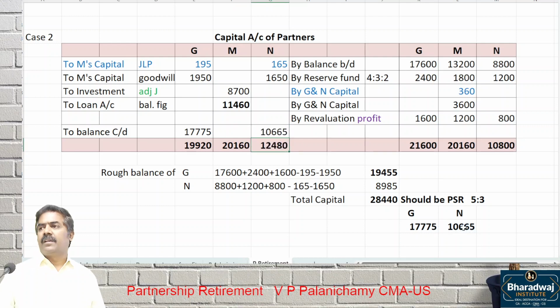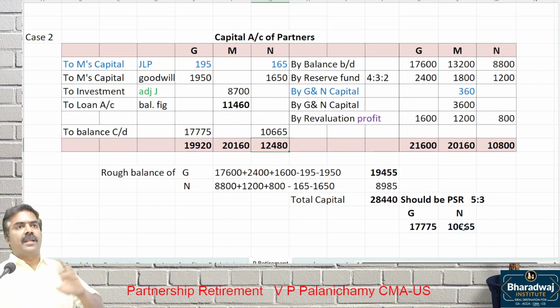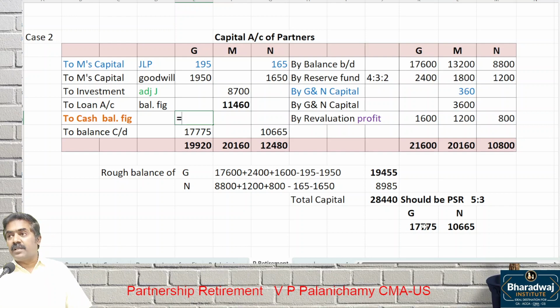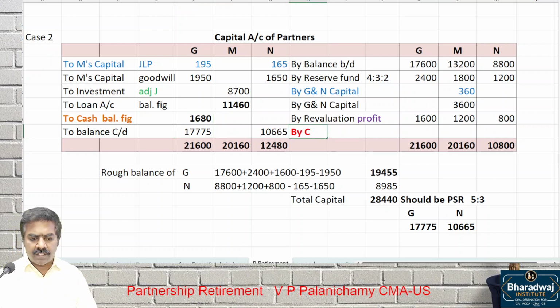10,665. Now, you can think either logically or you can take it as a balancing figure, to cash. Or you can think logically also. What is the required capital? 17,775. But what is the capital available? 19,455 available. Required is only 17,775. Surplus you can take back. Surplus will be how much? 1680. If there is shortage, bring cash.